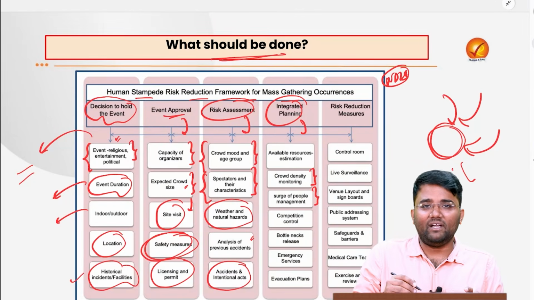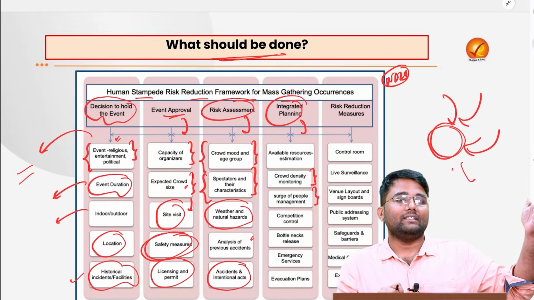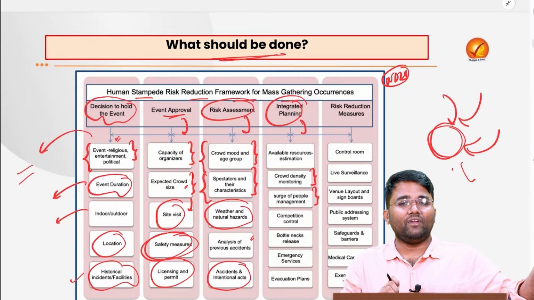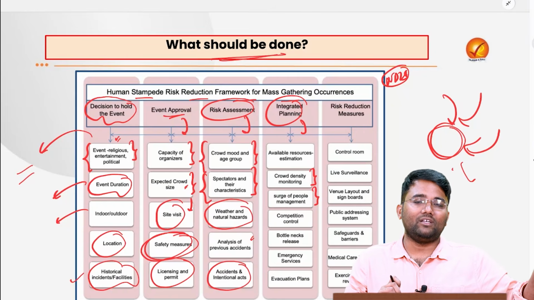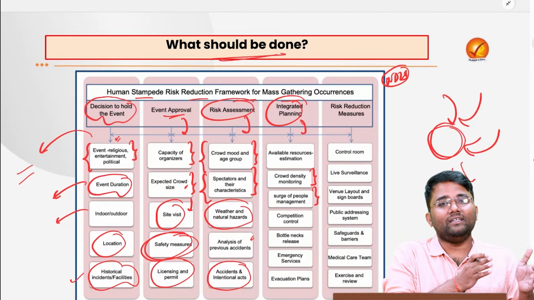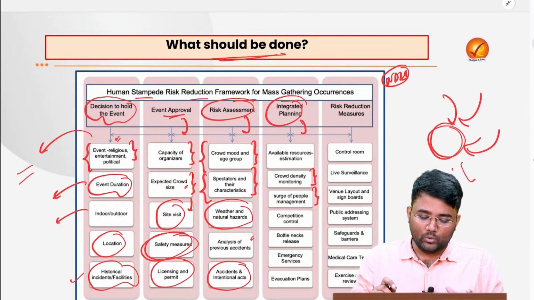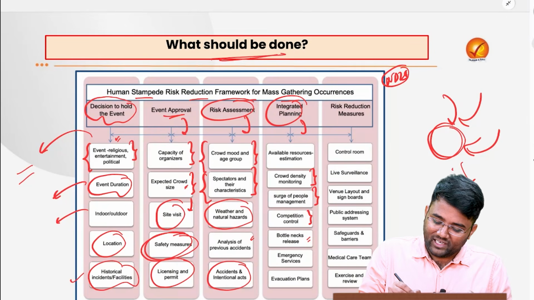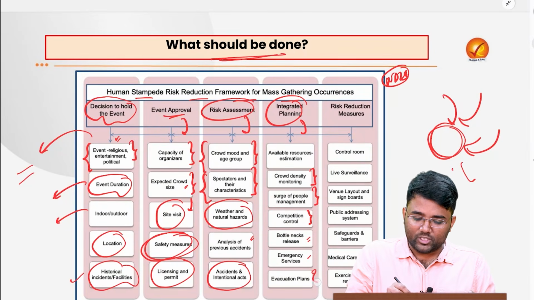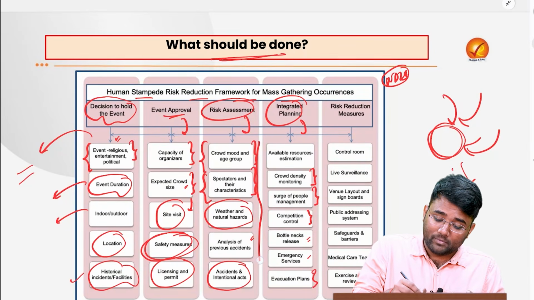Surge of people management: if there is a huge surge, the initial areas from where the people are coming can be blocked, or for some movements the entry can be stopped or regulated. The congestion control, bottleneck release, emergency services and evacuation plans all need to be properly maintained.